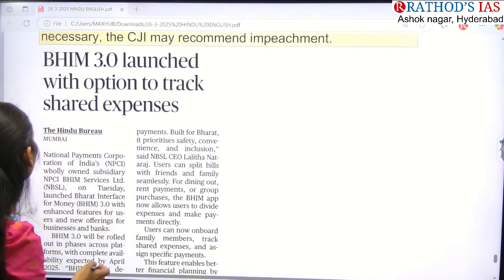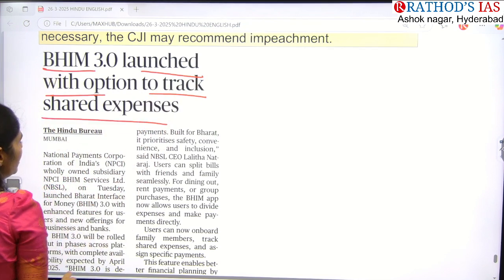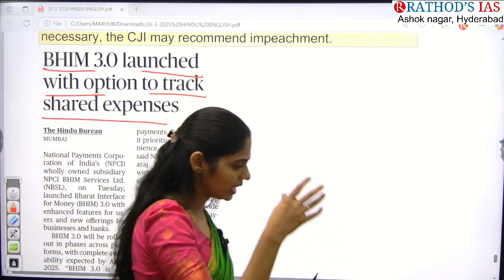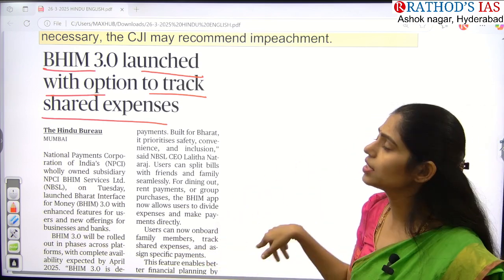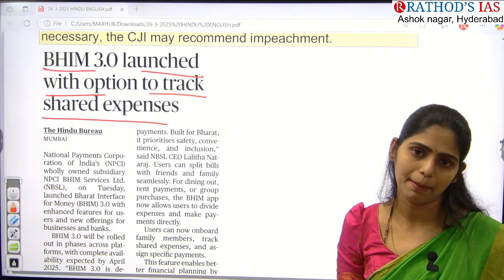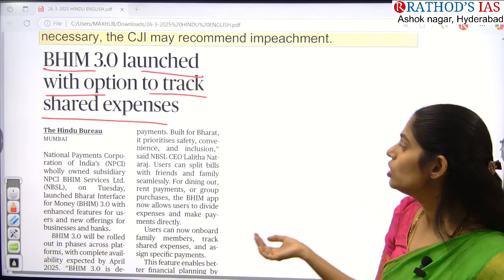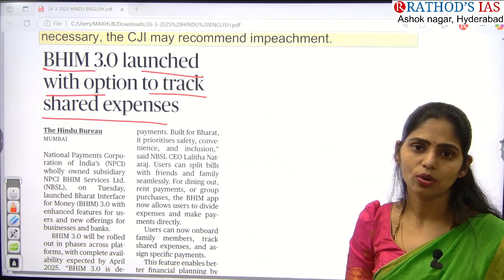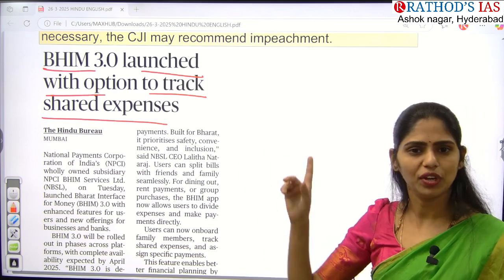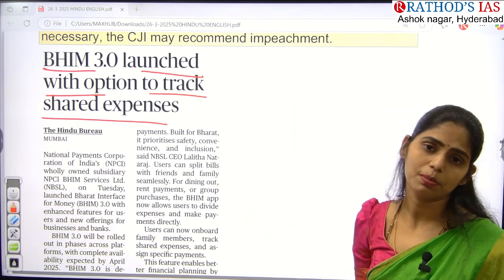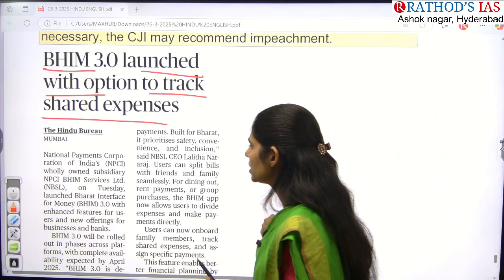And the next one is Beam 3.0 launched with an option to track shared expenses. If there is any government related app in the news, you have to know the details of that app. In the 2019 prelims there was a question regarding the Beam app: which are the following features of the Beam app? Just Google what Beam 3.0 is and see the difference between Beam 1.0, 2.0 and 3.0. It is very, very important, and you can get a potential prelims question on this topic. Clear? So these are the important topics that appeared in today's Hindu newspaper.